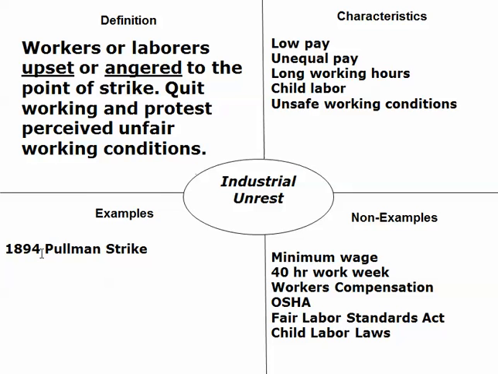Examples were in 1894, the Pullman strike. George Pullman's company. I'm going to talk about that in just a few minutes. Non-examples of things that might cause industrial unrest are a minimum wage, 40-hour work week, workers' compensation, OSHA, which is a safety law government regulatory agency, and then Fair Labor Standards Act and child labor laws. These are things that are coming during the Progressive era.